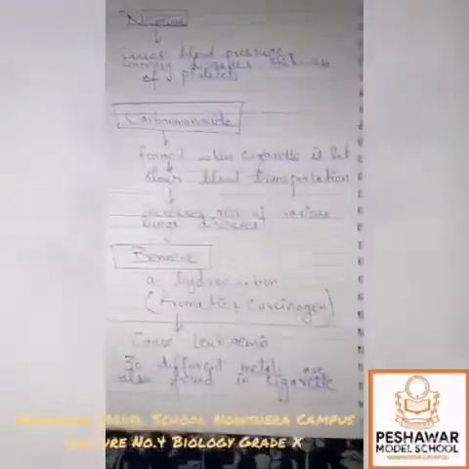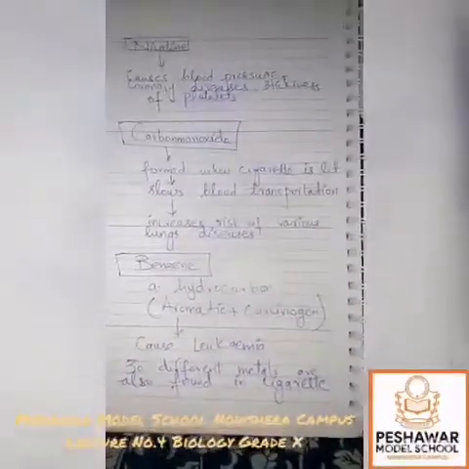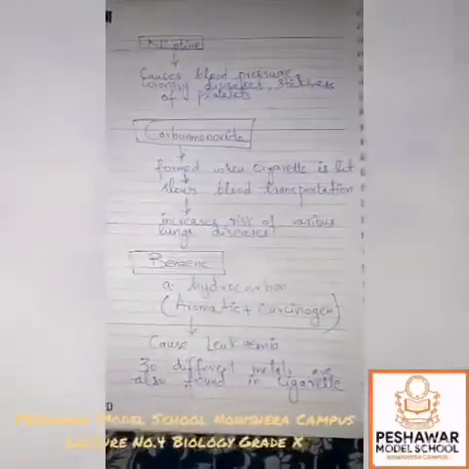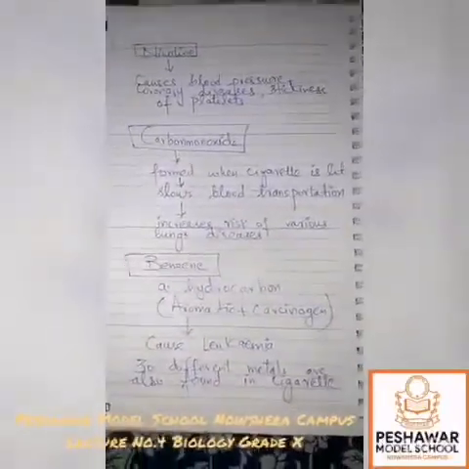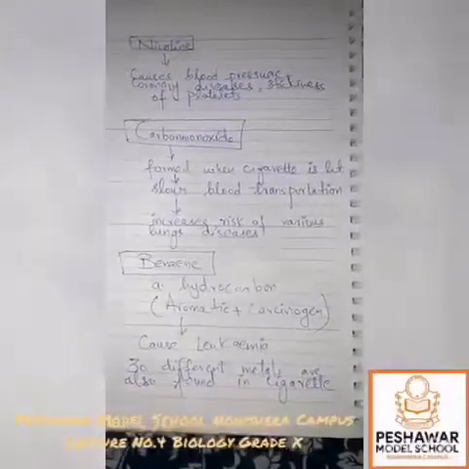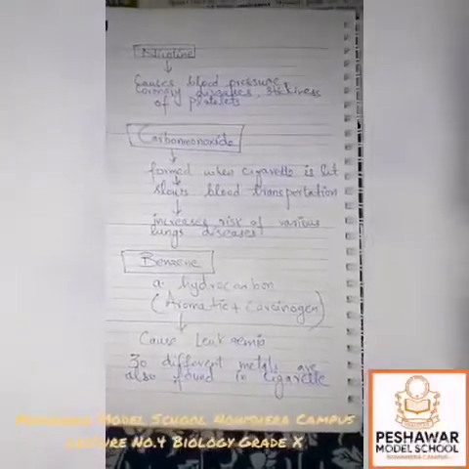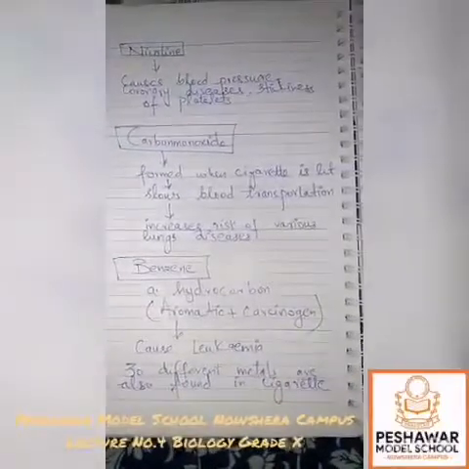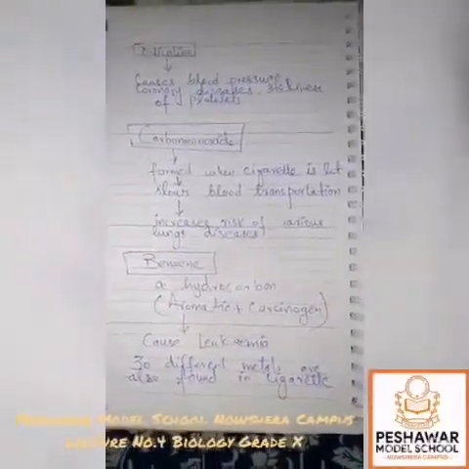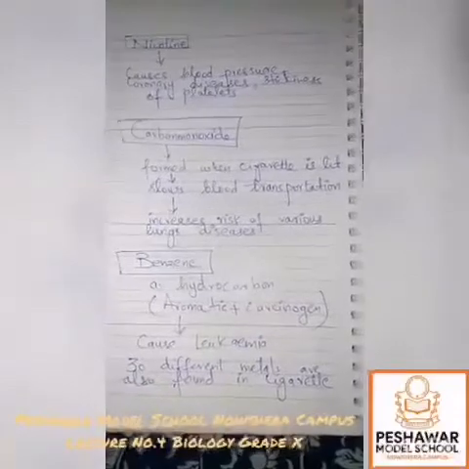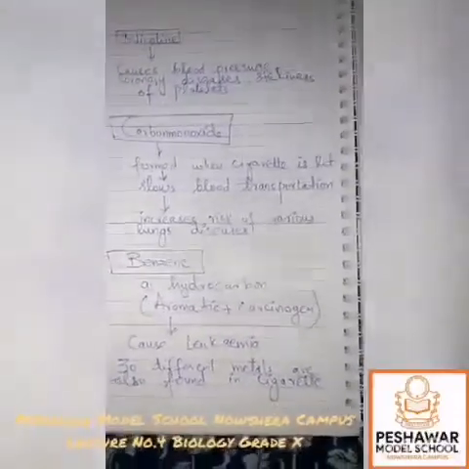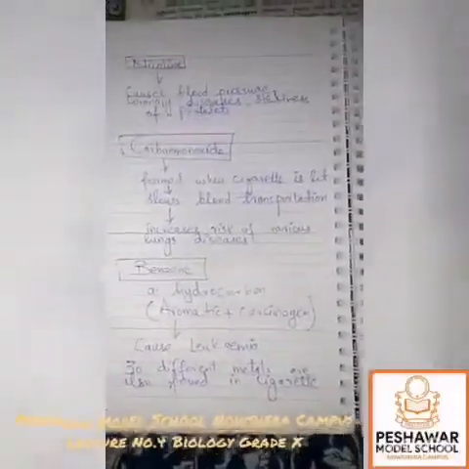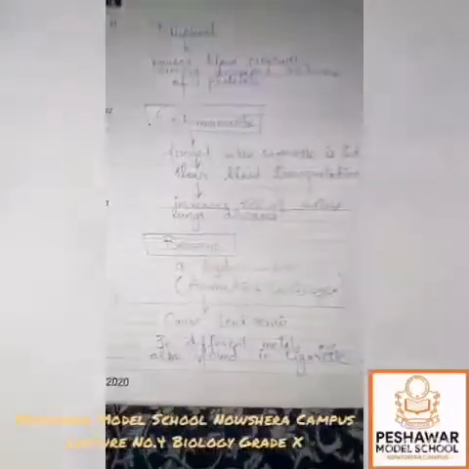Next is carbon monoxide. Whenever a cigarette is lit, carbon monoxide is formed. Carbon monoxide is a chemical, and it is formed by the reaction of carbon with oxygen. And what happens? What are its consequences on the smoker? It slows the blood transportation, and it also increases the risk of various lung diseases.